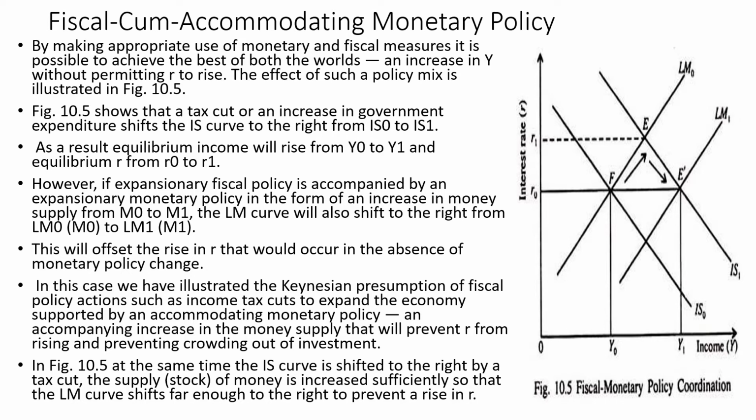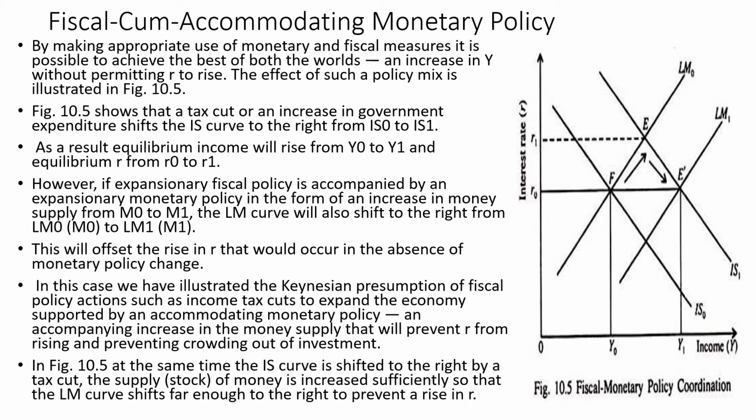Now, coming to fiscal cum accommodating monetary policy, the combination or coordination of both fiscal and monetary policy, and how these two sets of policies work together. By making appropriate use of monetary and fiscal measures, it is possible to achieve the best of both worlds and increase income without permitting the interest rate to rise. What we need is a good blend of both fiscal as well as monetary policy.